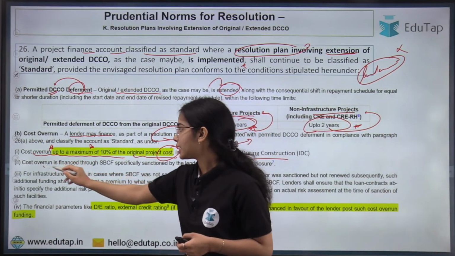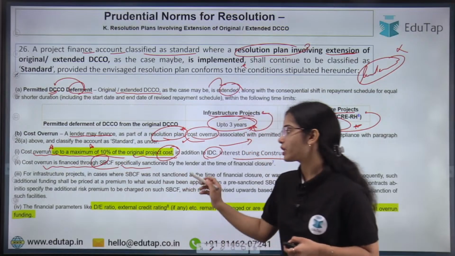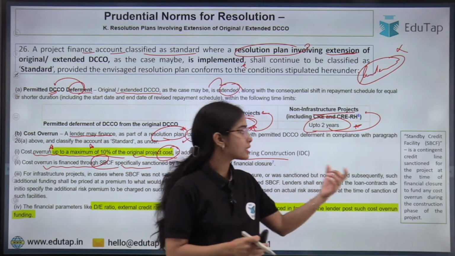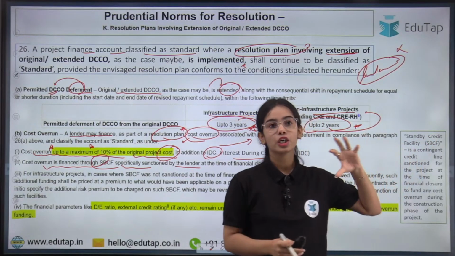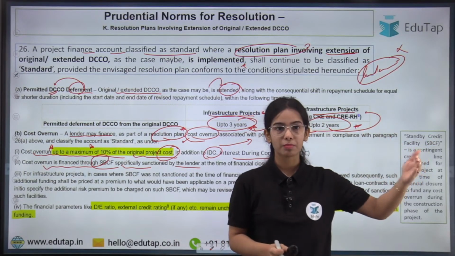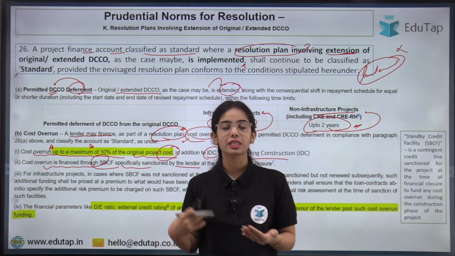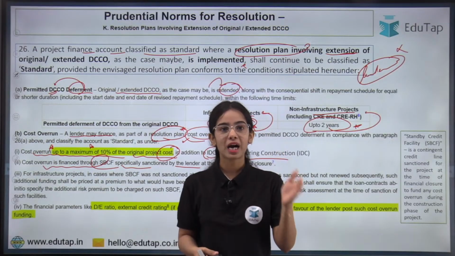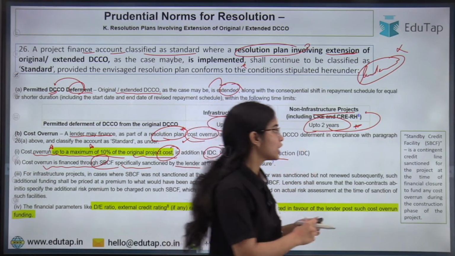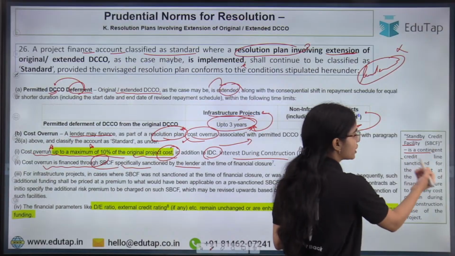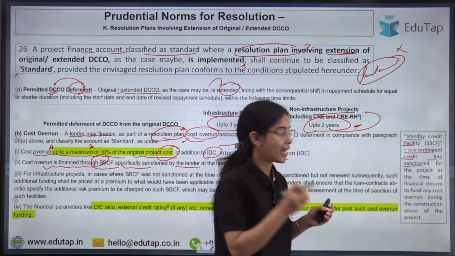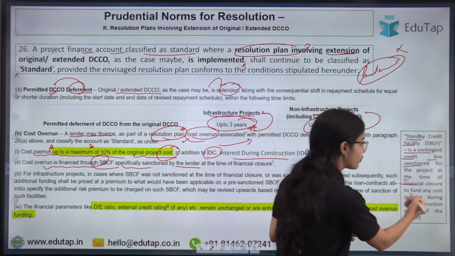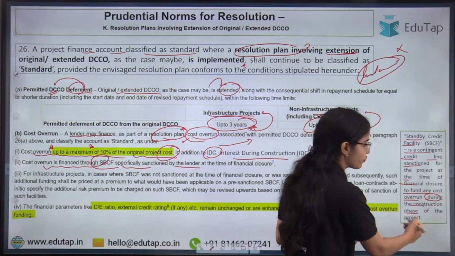Okay, the cost overrun is financed through SBCF, specifically sanctioned by the lender. So SBCF is the standby credit facility. This is a kind of credit facility, an amount pre-decided by the bank, that if the cost overrun happens, because it happens in construction projects, the bank will be ready to give this much amount. The standby credit facility is a contingent credit line sanctioned for the project at the time of financial closure, when the documents were being signed initially, to fund any cost overrun during the construction phase of the project.